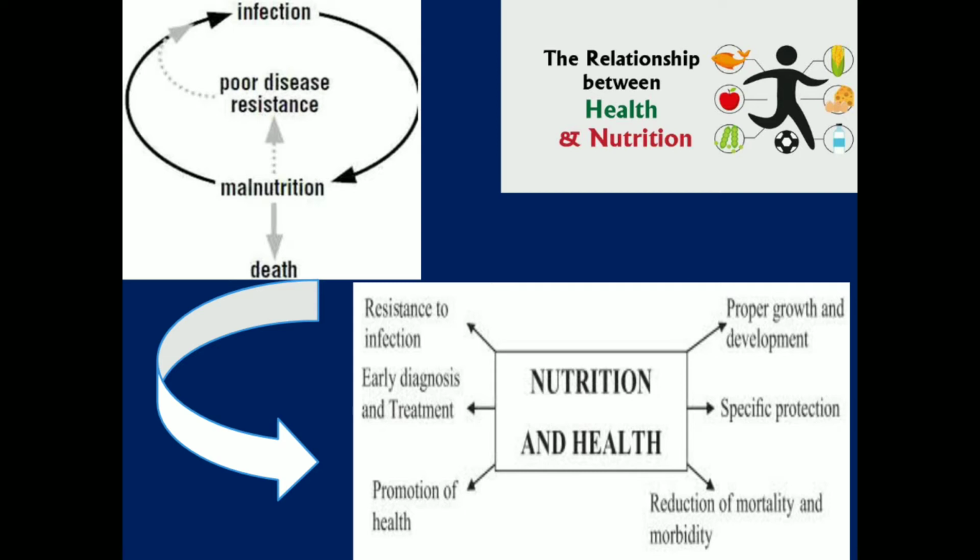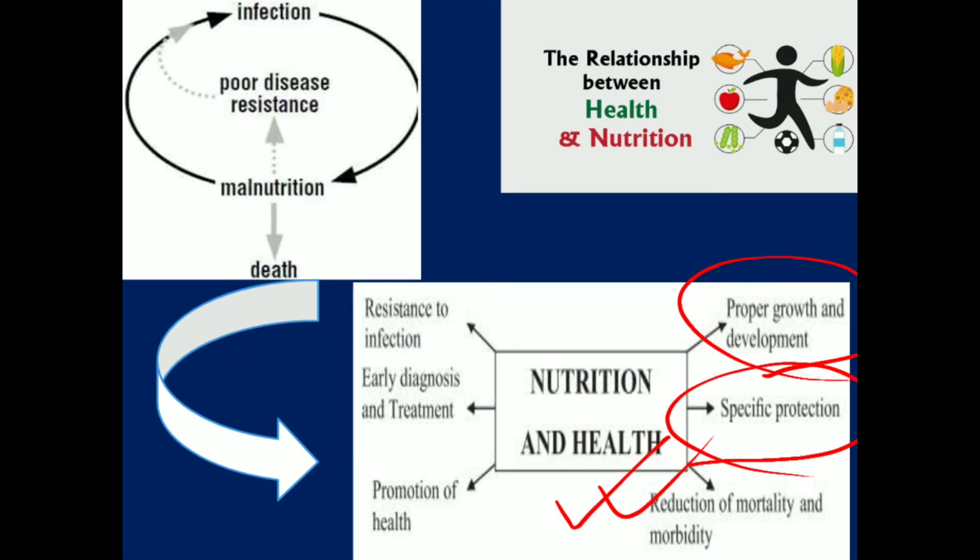Okay, you can see that nutrition basically helps in our proper growth and development. It gives us specific protection. It is the cause of a reduction of mortality and morbidity. Mortality, in Bengali we call it mrityu har, and morbidity means the diseased condition. And obviously it is very important that nutrition helps us to resist various infections.